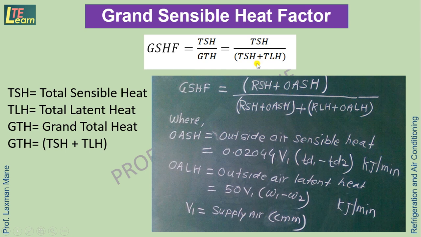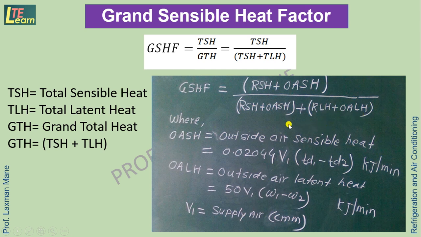So TSH can be written in this bracket, and TLH, the second bracket, is the summation of room latent heat plus outside air latent heat.